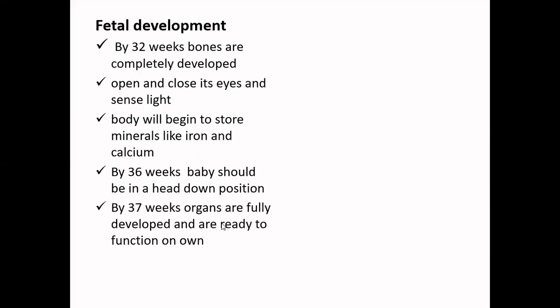And basically by 37 weeks, the organs of the baby are fully developed and they are ready to function on their own. So basically that is the ideal week that we take in order to do the delivery, or maybe extended to 38 or 39 weeks on a case to case basis. But usually by 37 weeks, a baby is fully developed and the organs are capable of working independently.